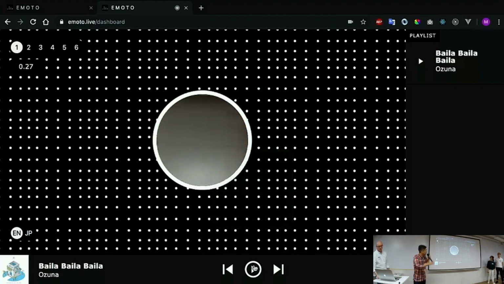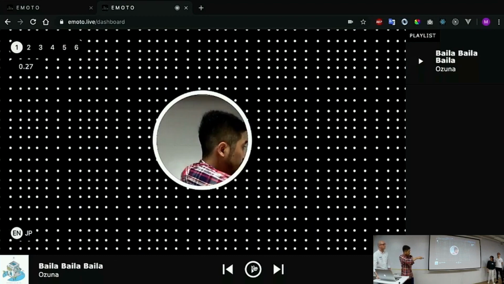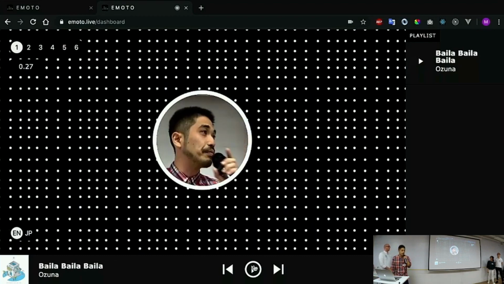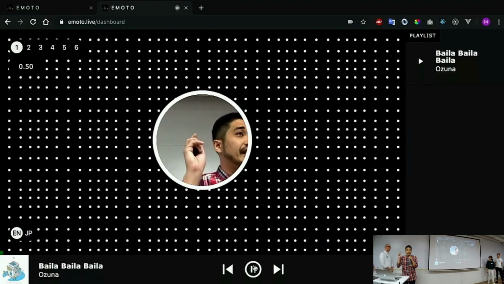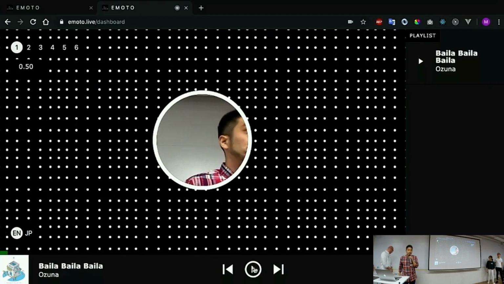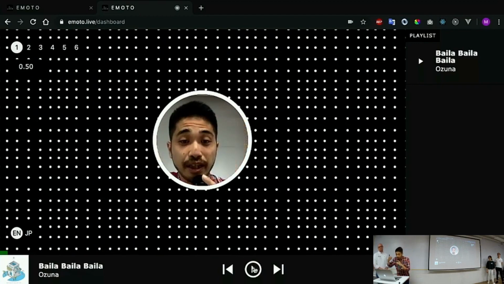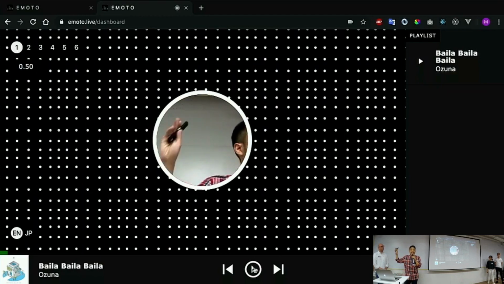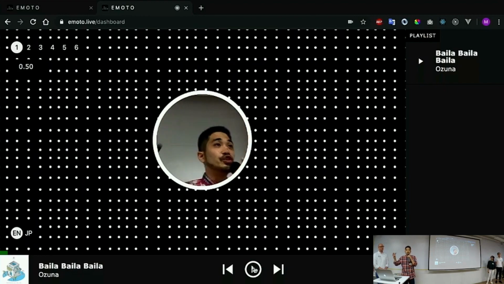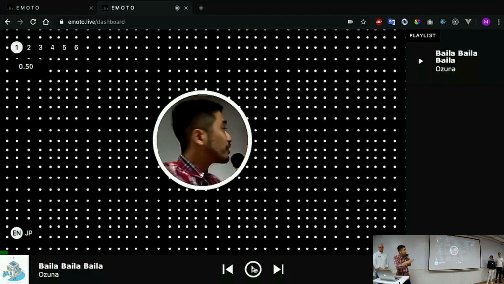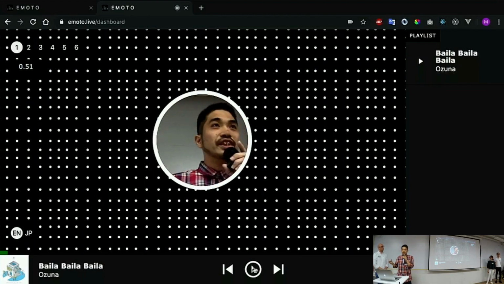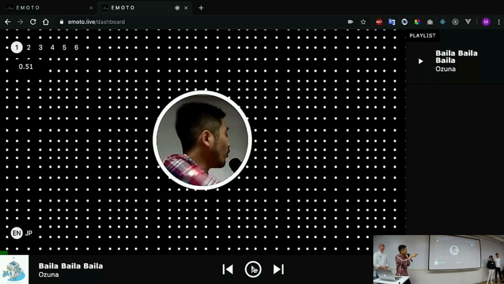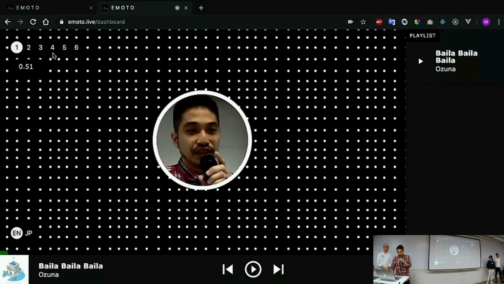In the center here is the webcam. It detects your face image every 10 seconds, and then brings it to the AI side, and the AI recognizes your emotion based on the image. Then it passes on this value. Now it shows 0.5, which is neutral. Close to 0 means you're sad, and close to 1 means you're happy.